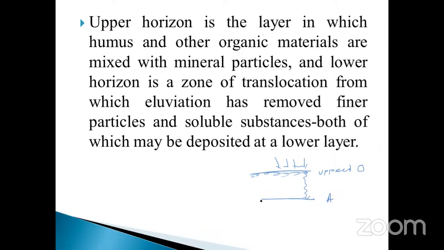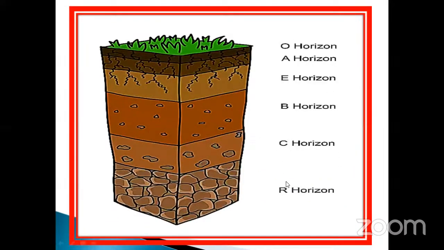After that, here also some nutrients are present, but compared to this one, it is very little. Compared to this one, it is less in nature. That layer we already discussed. This one is called the O horizon. So the first one is called what?